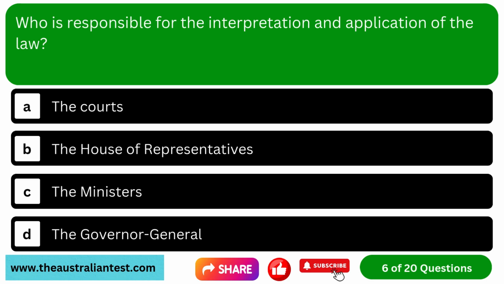Question 6. Who is responsible for the interpretation and application of the law? Option A, the courts. Option B, the House of Representatives. Option C, the ministers. Option D, the Governor General.